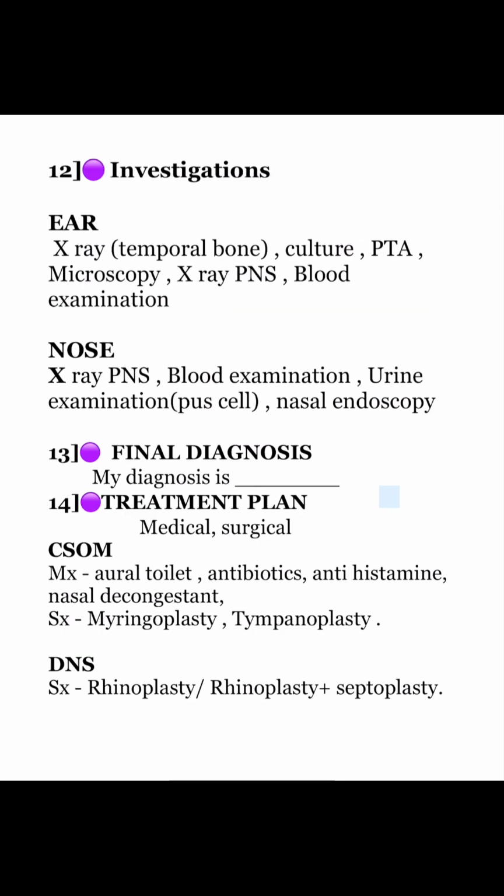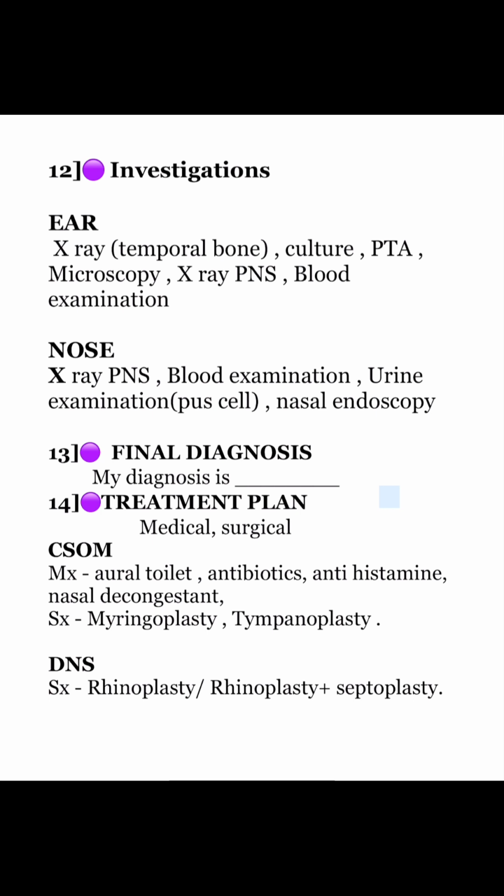The investigation part for ear, write for X-ray of the temporal bone, culture, pure tone audiometry, microscopy, X-ray PNS and blood examination. For nose, X-ray PNS, blood examination, urine examination and nasal endoscopy. Conclude this with a final diagnosis, that my diagnosis is. If you want some extra point, mention the treatment plan also.